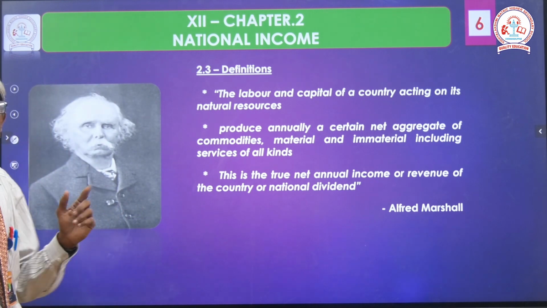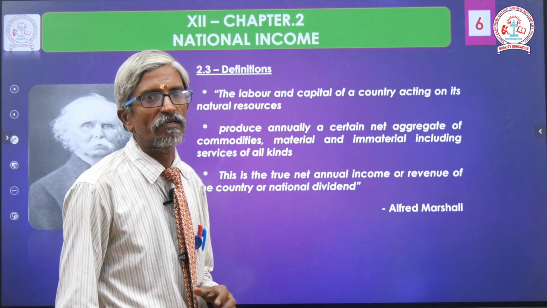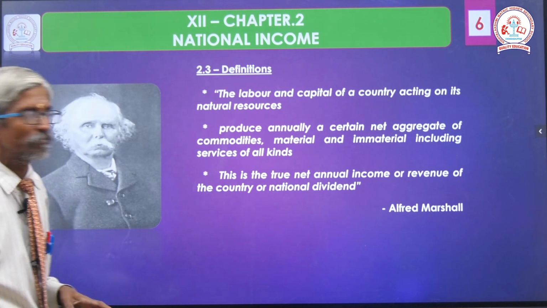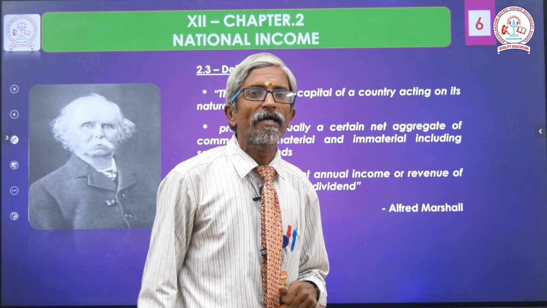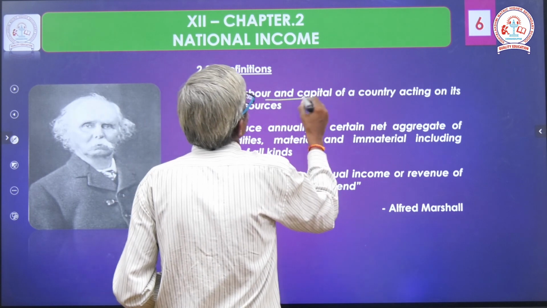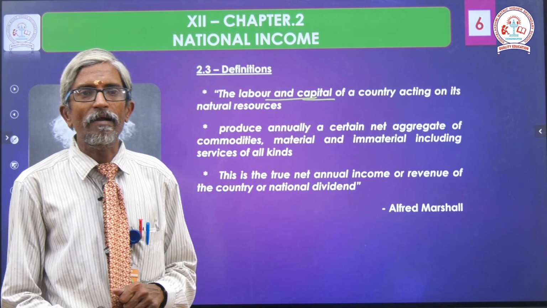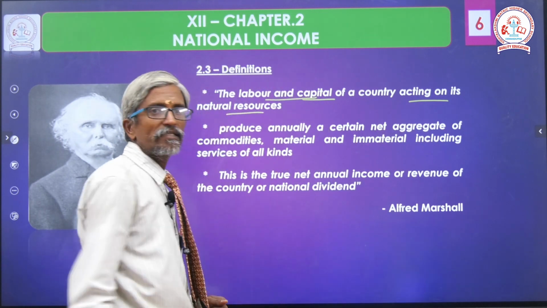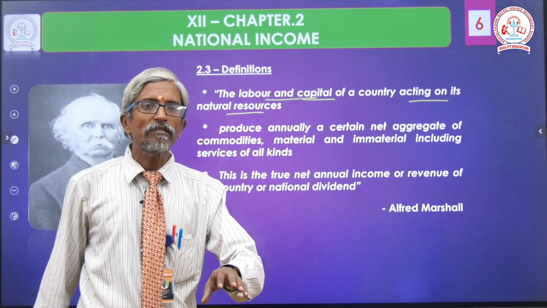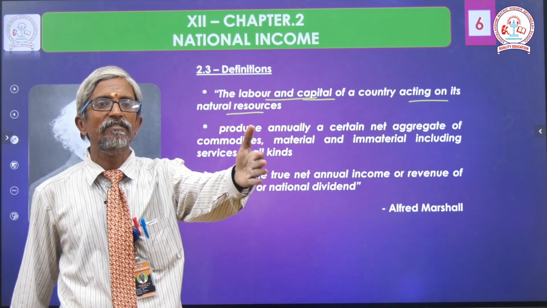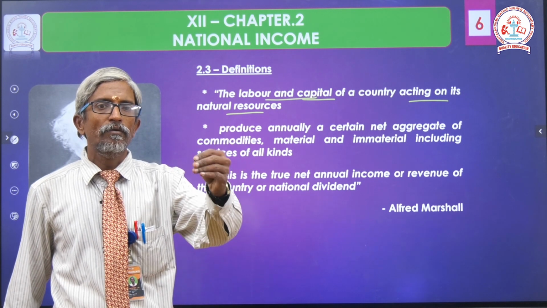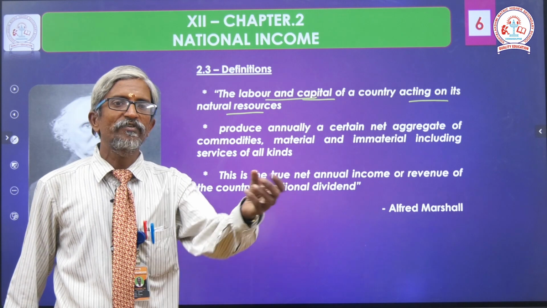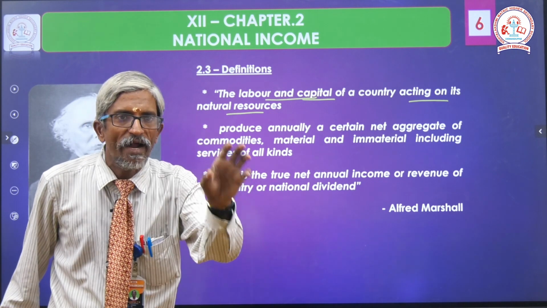From among them, the first one we are going to discuss is Alfred Marshall. This picture reflects Alfred Marshall. Here the labor and the capital of a country acting on its natural resources. Based on that only we used to represent whether this country's natural resources are available, surplus country or deficit country. We are able to identify.